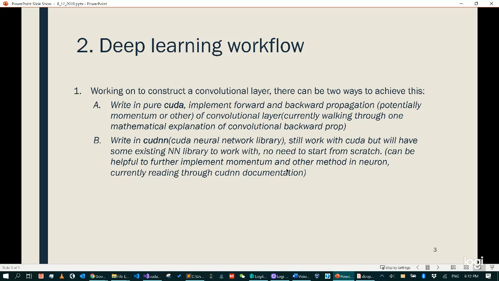If we use cuDNN with CUDA, it will be easier to extend our application with momentum and other techniques in neural networks in the future. This is beneficial because cuDNN is built for CUDA, especially for neural networks. I think this might be a good way to move forward, but I will keep looking into it to see if that's true.